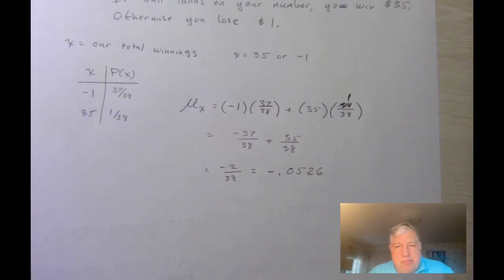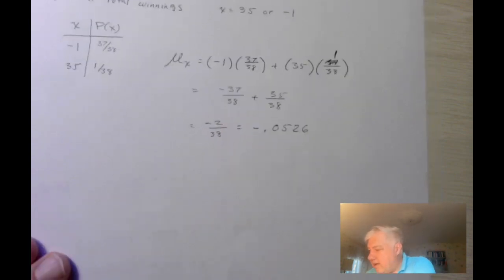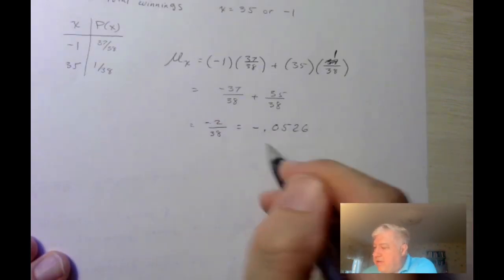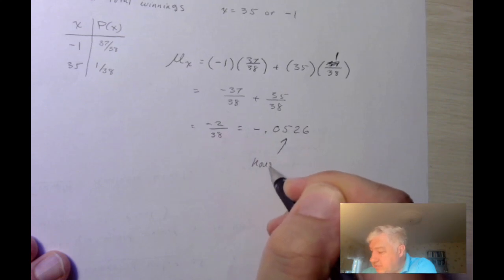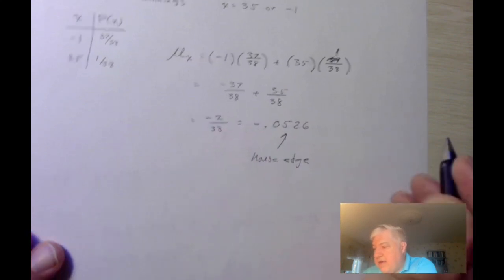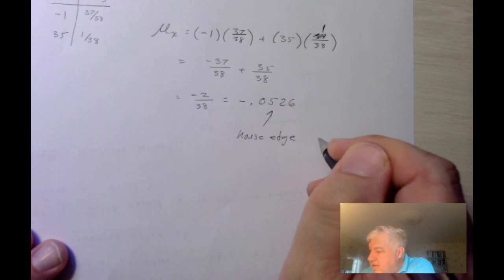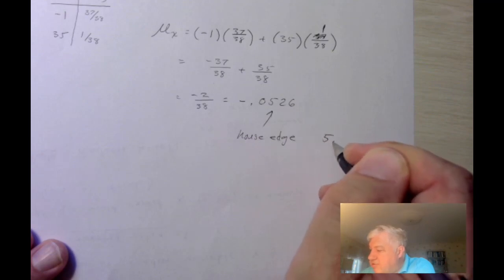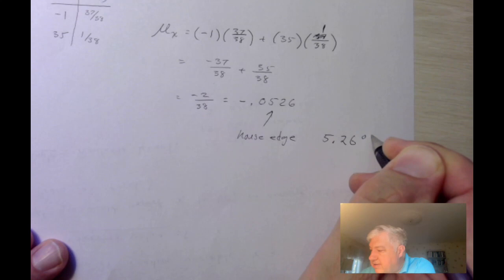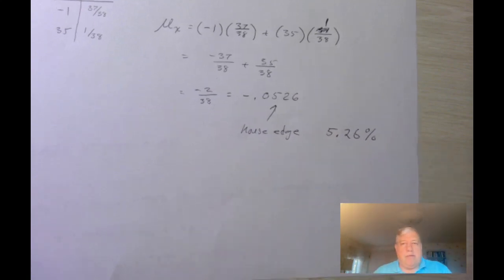So that means when we play this game, regardless of whether we win or lose, theoretically, we're losing a little more than a nickel for every dollar we bet. And this is how we compute the house edge. The house edge of this bet would be 5.26%.